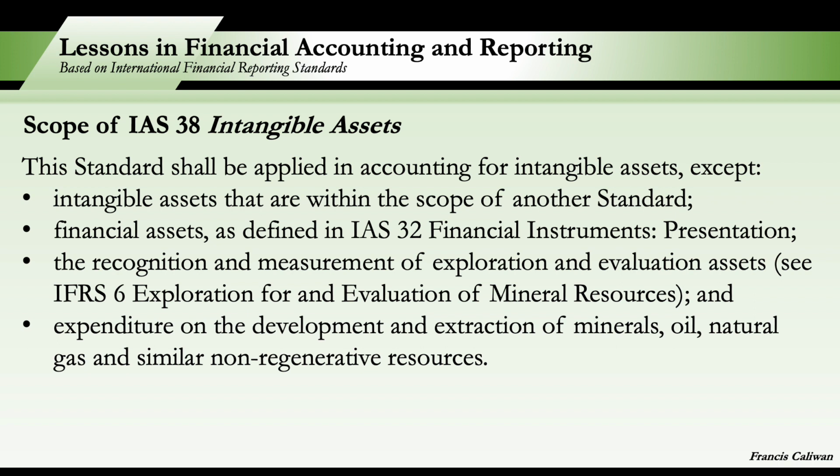Next, financial assets as defined in IAS 32, recognition and measurement of exploration and evaluation assets in IFRS 6, and the expenditure on the development and extraction of minerals, oil, natural gas, and similar non-regenerative resources are also scoped out from IAS 38.